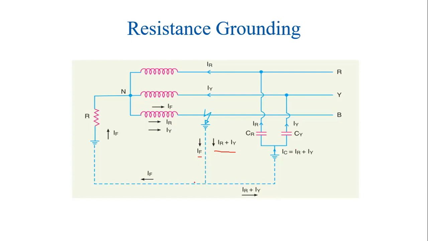Now, from this circuit, we can say that the current IC is equal to IR plus IY. Both these currents are in opposite direction, so these two currents will try to cancel each other. The main objective of providing this resistance grounding is to avoid the arcing ground.